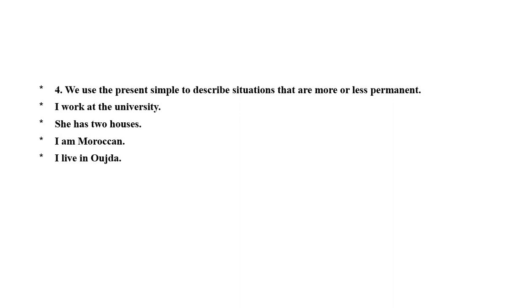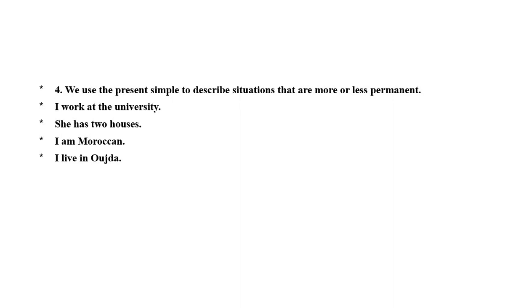Okay. When I tell you in the third example, I am Moroccan. Here, Moroccan is my citizenship. On my passport, it's written Moroccan. This situation, this fact, this truth, this information is permanent about me.